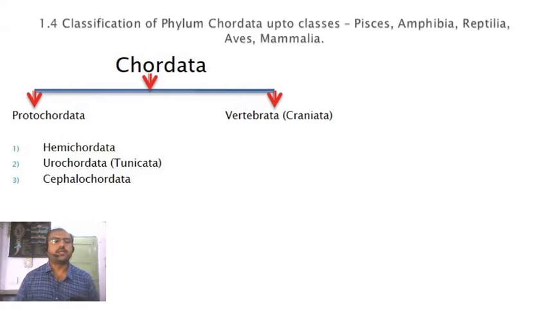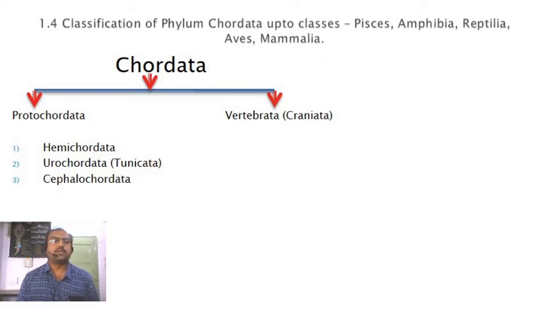Now these protochordates are again subdivided into three major subphyla. One is Hemichordata, second is Urochordata or Tunicata, and third is Cephalochordata. Hemi means half, and chordata the chordate characters, and that's why these hemichordates are placed in a separate phylum, because they have to be considered the connecting link between non-chordates and chordates, and the chordate characters do not persist throughout life.